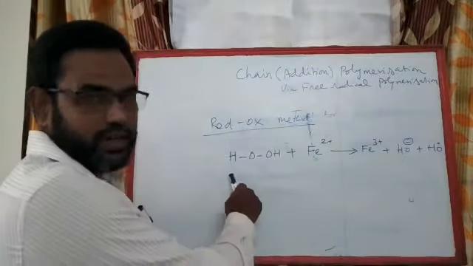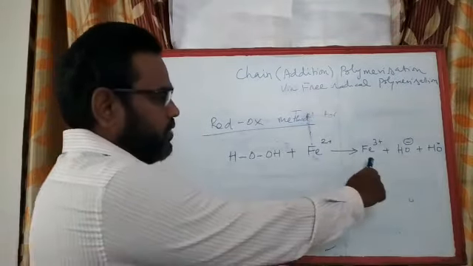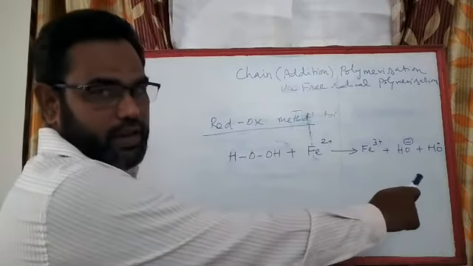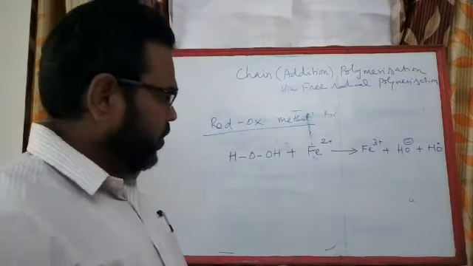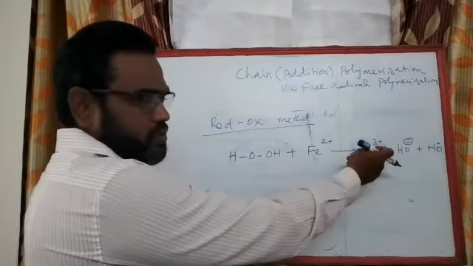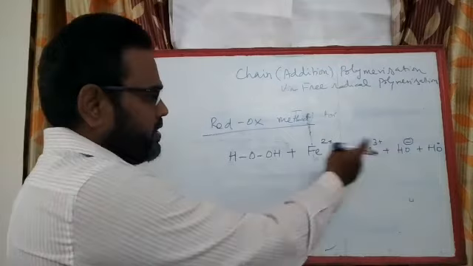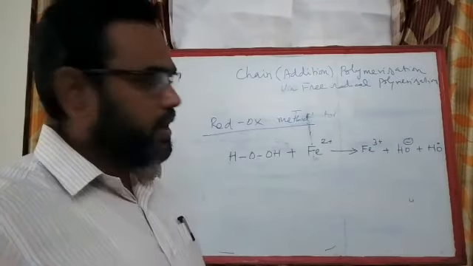So hydrogen peroxide reacting with the Fe2+ ion gives you Fe3+, a hydroxide negative ion and a hydroxyl free radical. So the Fe2+ is oxidized to Fe3+, and then the hydroxyl radical is reduced to the OH- ion.